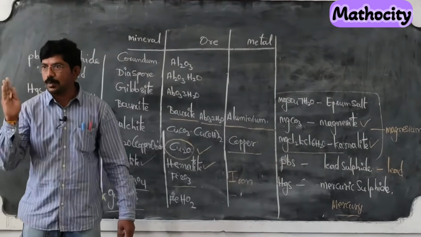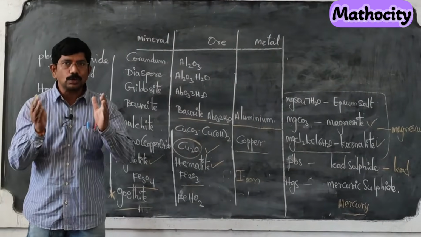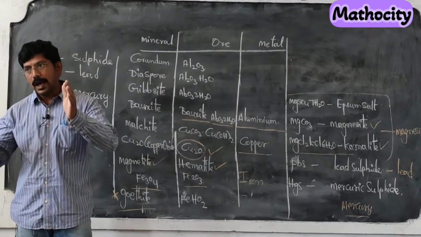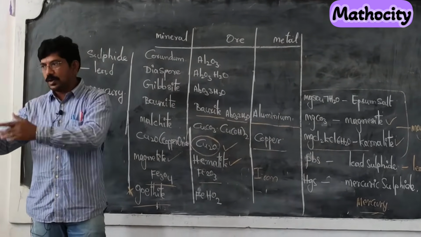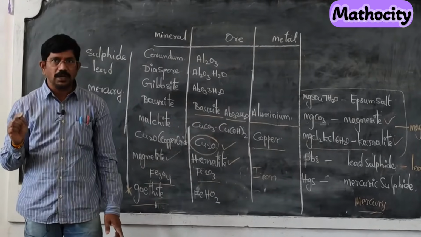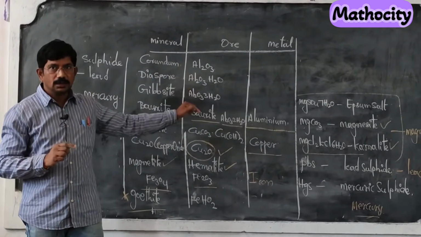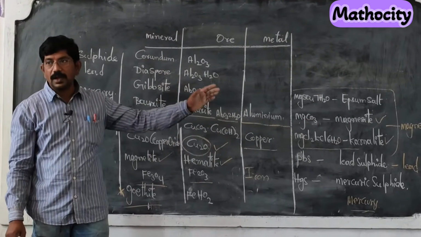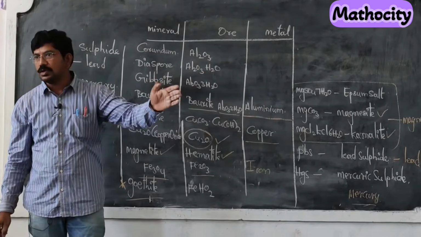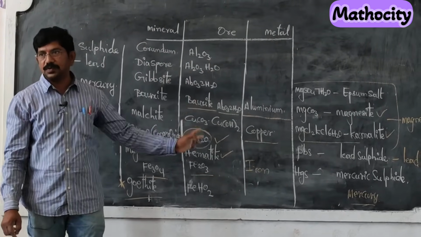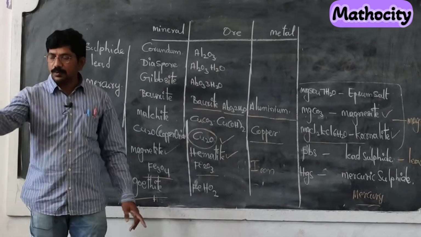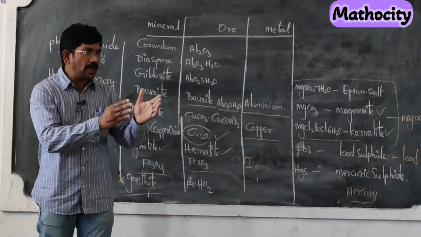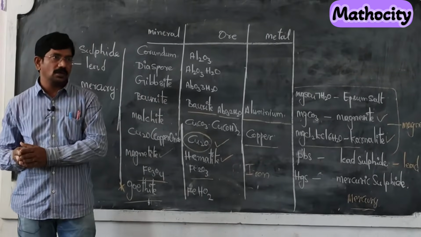Okay, in your textbook also so many examples are given. Sulfide ores are given and carbonate ores are given. You are asked to list out the sulfide ores and carbonate ores in a table. It is given in your textbook. Observe that one and you do that. Are you clear? Okay, I have given the difference between mineral and ore: what the minerals are, what the ores are, and examples. Few examples I have given and some more examples are there in your textbook. Tabulate those ores as sulfide ores and carbonate ores. Okay, right.